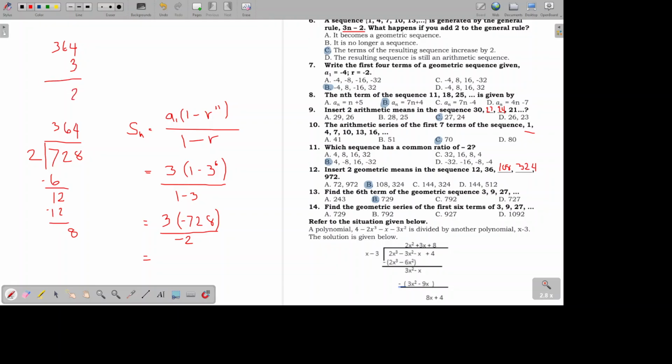So 364 times 3. 4 times 3 is 12. 6 times 3 is 18 plus 1 is 19. 3 times 3 is 9 plus 1 is 10. 1092. So the answer is letter D, 1092.